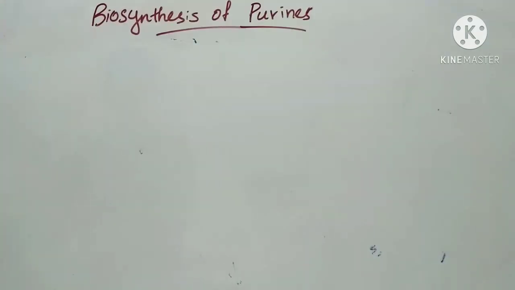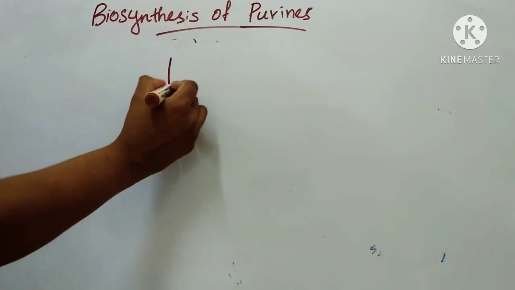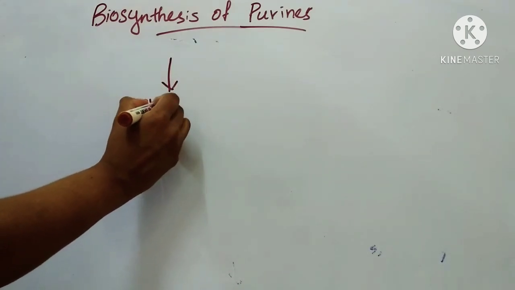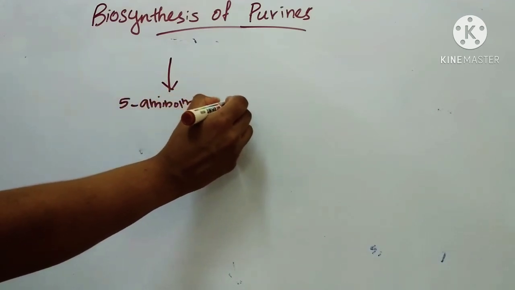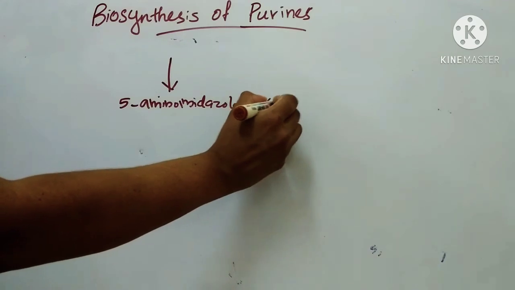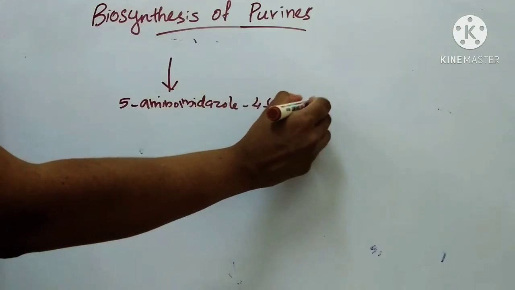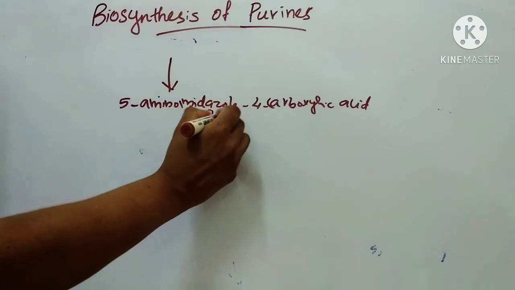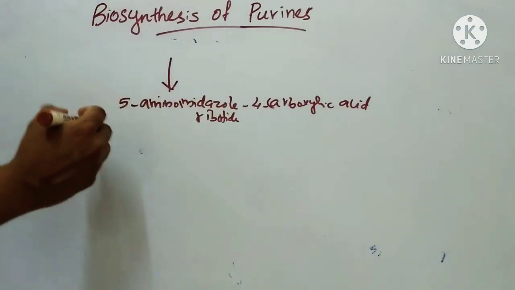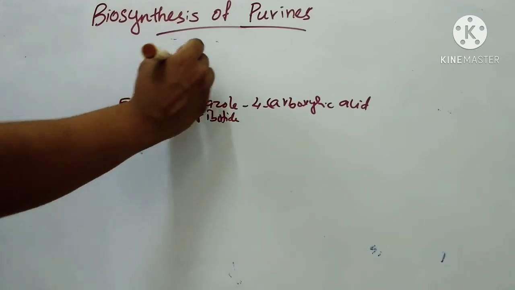So the next step in the biosynthesis of purines is formation of 5-aminoimidazole 4-carboxylic acid ribotide by the enzyme AIR carboxylase.